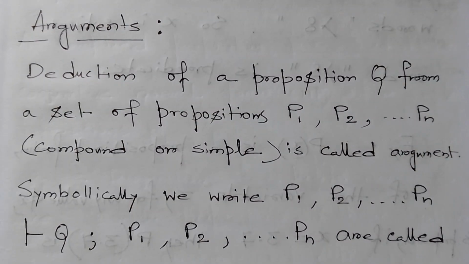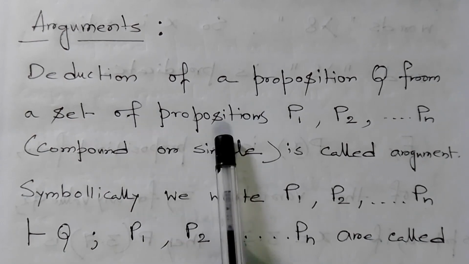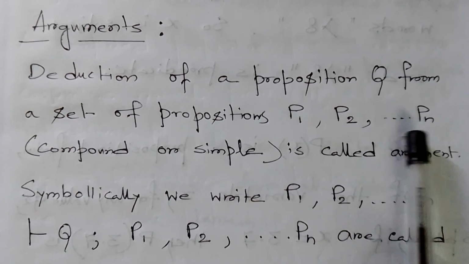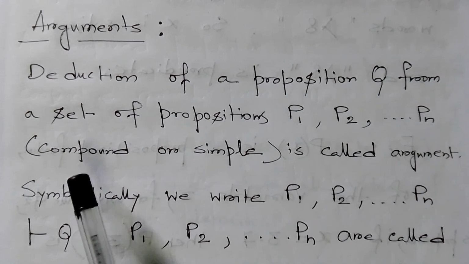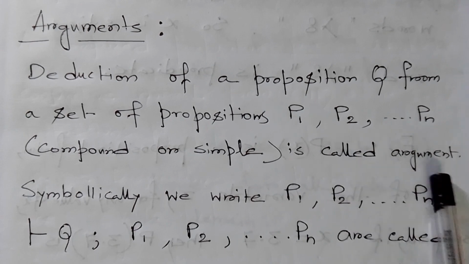And now arguments. Deduction of a proposition Q from a set of propositions P1, P2, ..., Pn, which can be compound or simple, is called an argument.